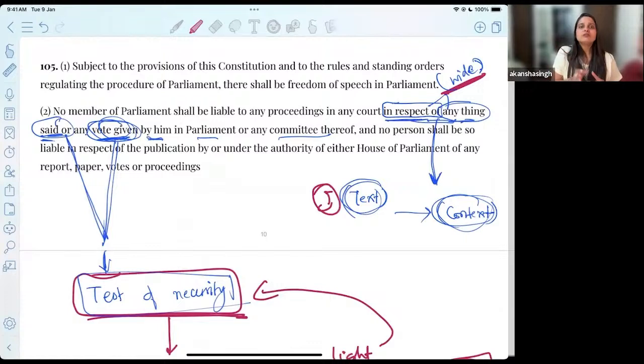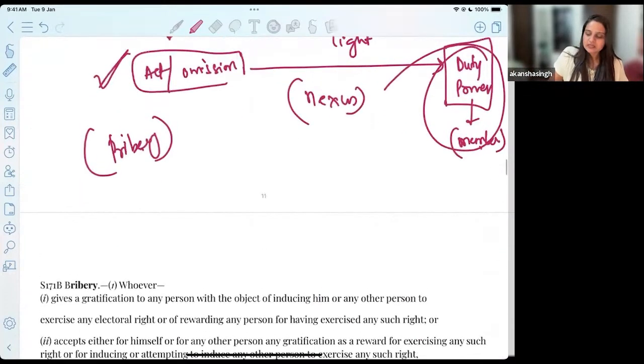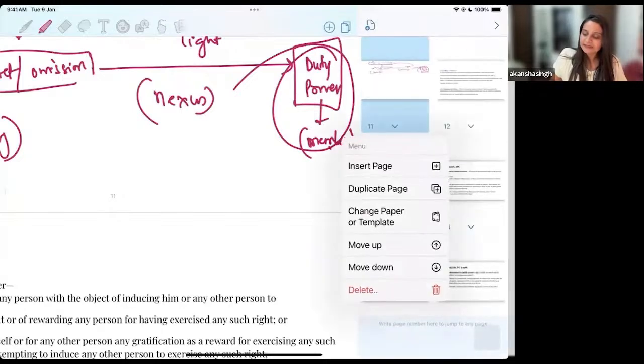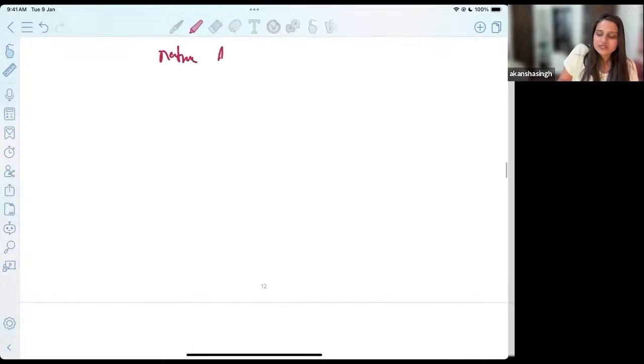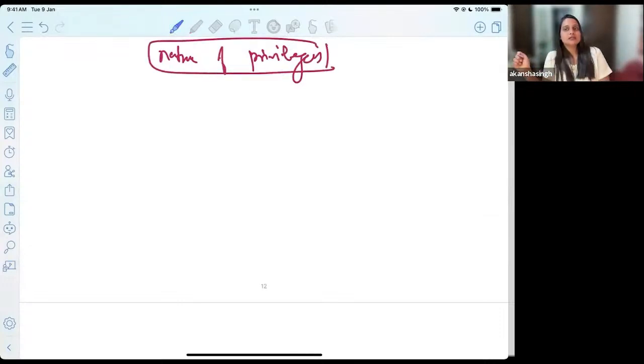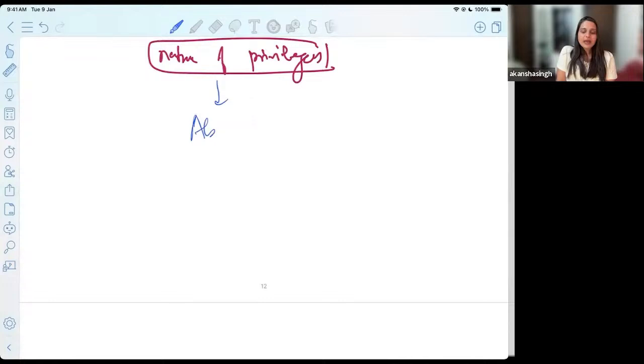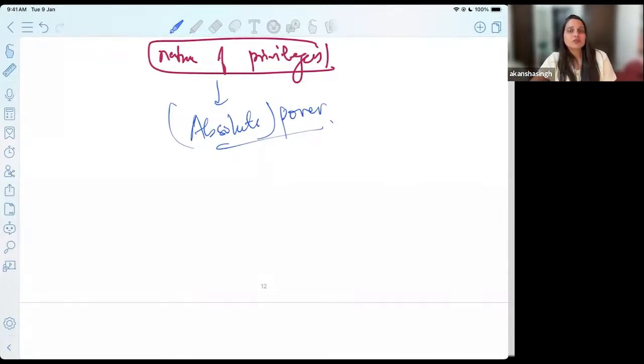granted. Then we also try to understand why we say the privileges in India should not be widely construed. The court here has answered and said that we have to identify and understand the nature of these privileges. Now, what is the nature of these privileges? If you remember, I touched on this in the last class, that we do not have absolute power. Unlike the UK, the immunity mentioned in 105 is not of the same nature that exists in the UK.